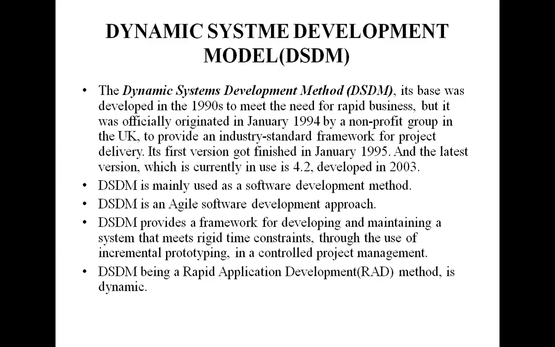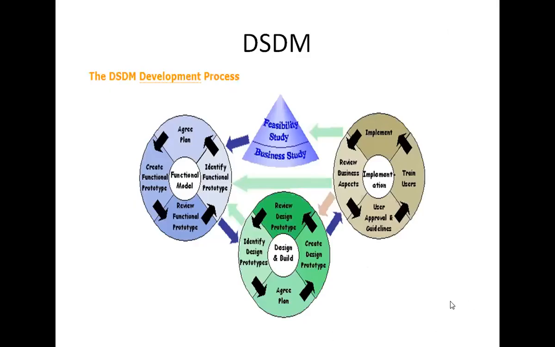So this is about the dynamic system development model. Here is the pictorial representation of DSDM.